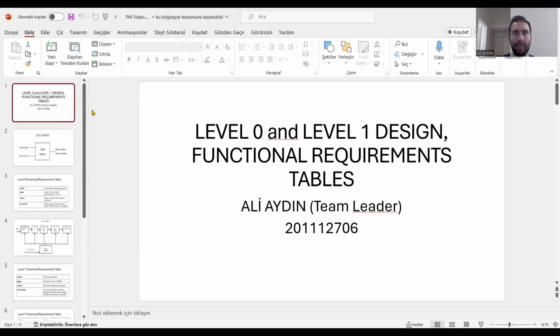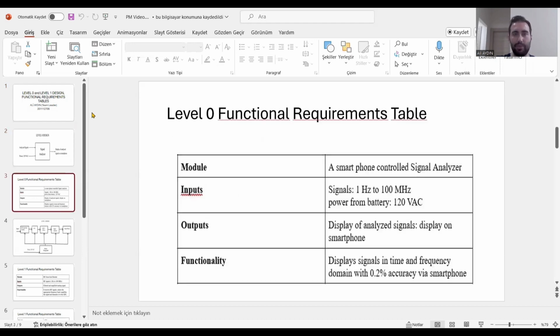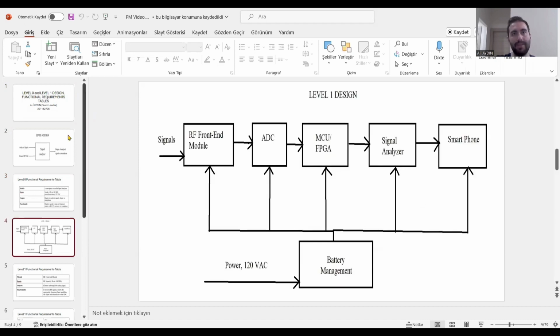I will give you information about our level 0 and level 1 design and functional requirements tables. As can be seen, level 0 is the simplest level of design. Input signals between 1 Hz and 100 MHz, and the output is displayed on the smartphone. Level 1 design is a little more comprehensive. The incoming signals are first transferred to the RF module, then to the ADC, then to the FPGA block, then to the signal analyzer, and finally to the smartphone. This entire system is fed by a power supply.